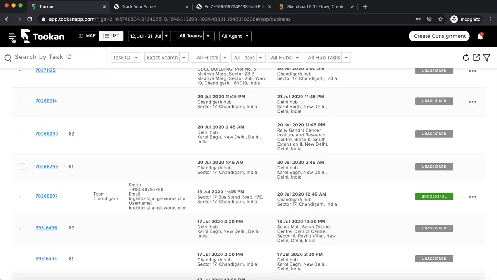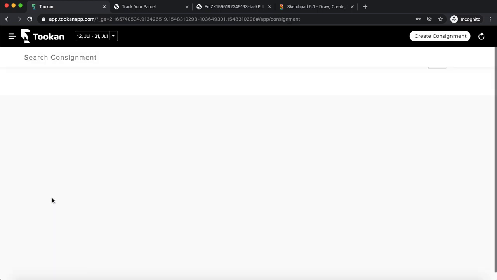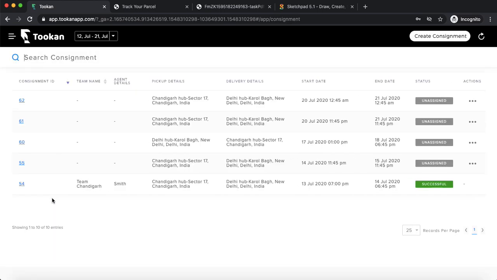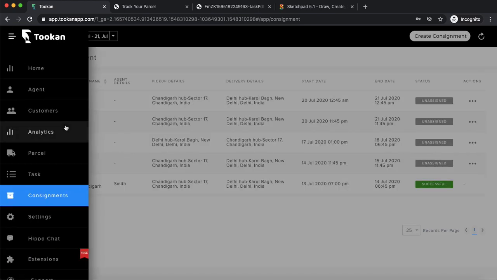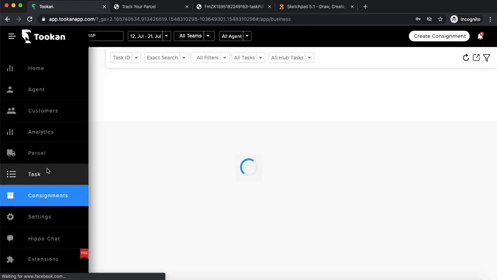If I go to my consignment section, I can see all those consignments created. These are all the consignments which I have created from my hub location to another hub location. There might be other hubs as well, but right now I only have two hubs. So I've created all those consignments, right? Let's see how we add tasks to a consignment.